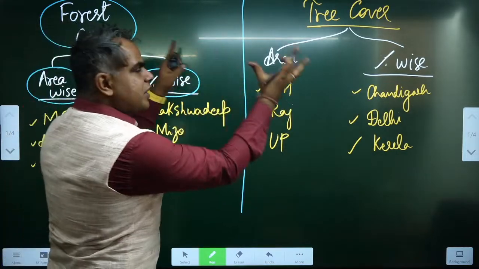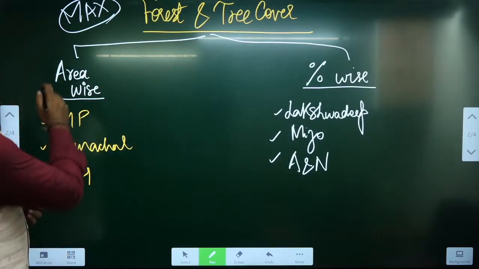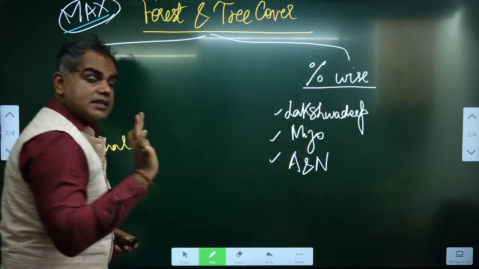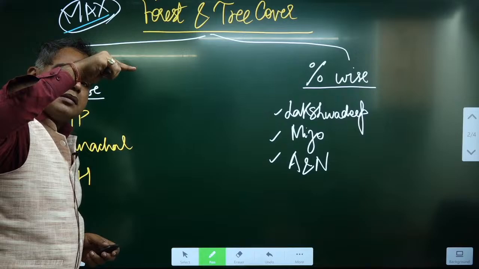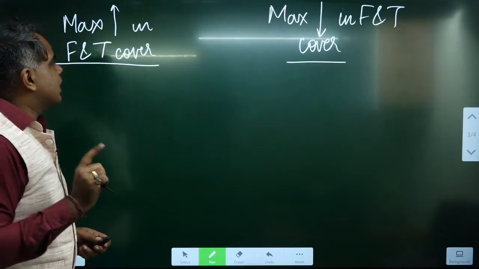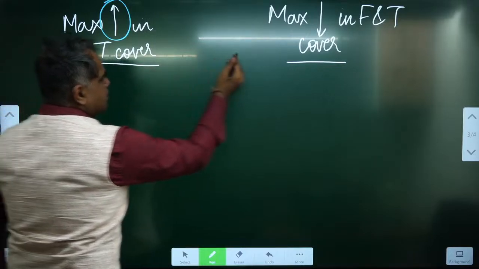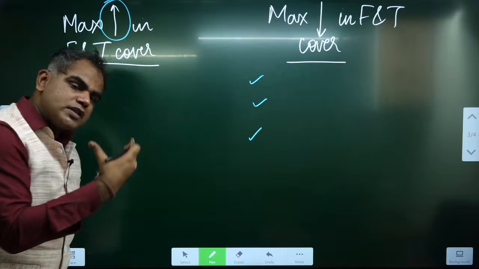And then forest and tree cover combined, also area wise, which is the maximum, and percentage wise. And the fourth thing to know here, maximum increase and maximum decrease: the maximum increase in forest and tree cover in which states, maximum decrease in which states. This is how we have to process the information.